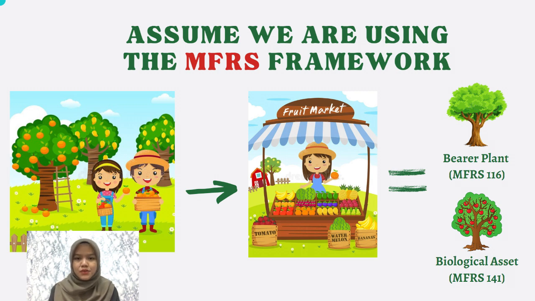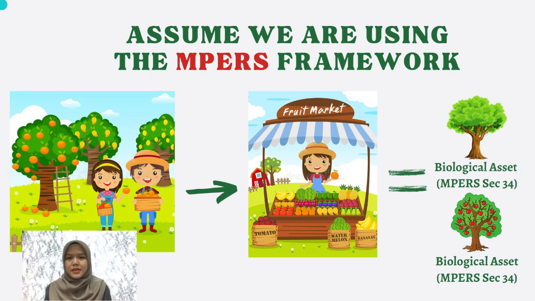We recognize the fruit tree as a bearer plant which falls under MFRS 116, and the fruits on the tree we recognize as biological assets under MFRS 141. But if we are using the MPERS framework, we recognize both the fruit tree and the fruits on the tree as biological assets under Section 34 in specialized activity.